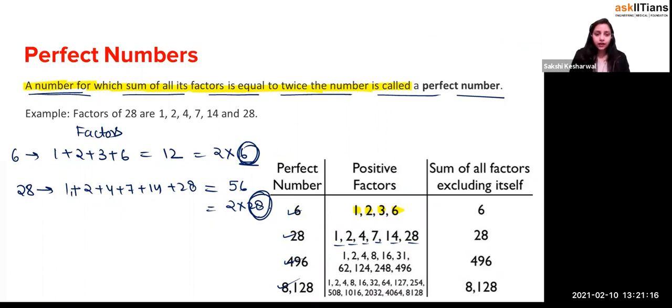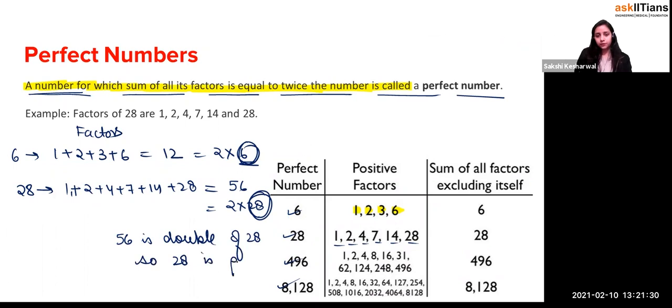So if you add it all up, what is it going to be, beta? 56, which is double of 28. Yeah, 56 is double of 28. So 28 is a perfect number. We say 28 is a perfect number, right? You can just check for any number.